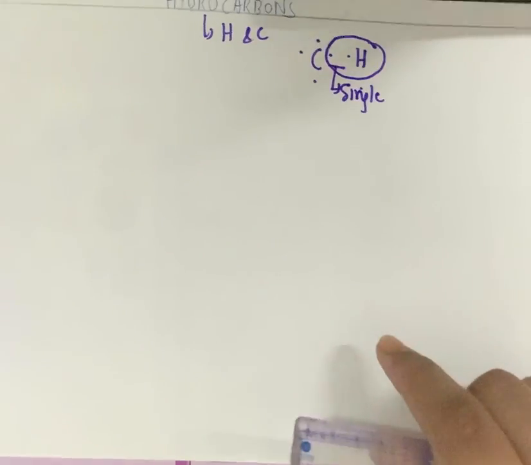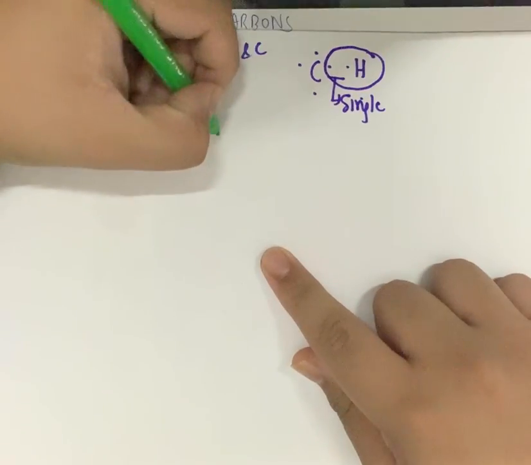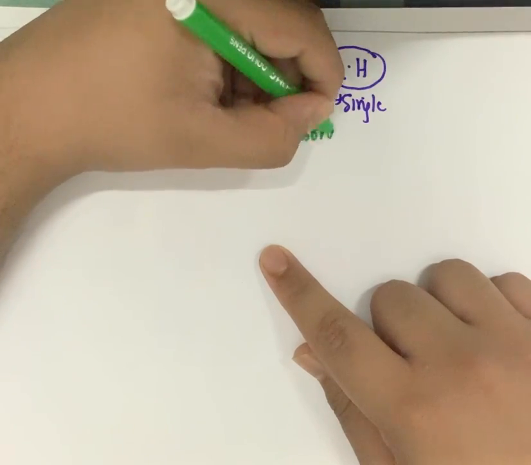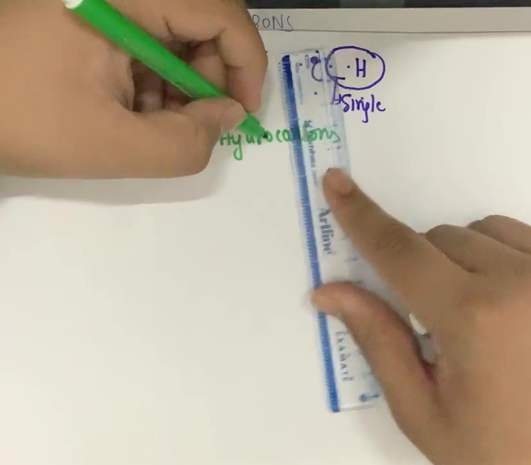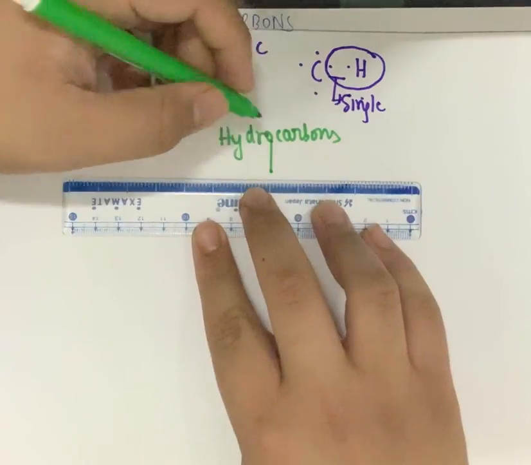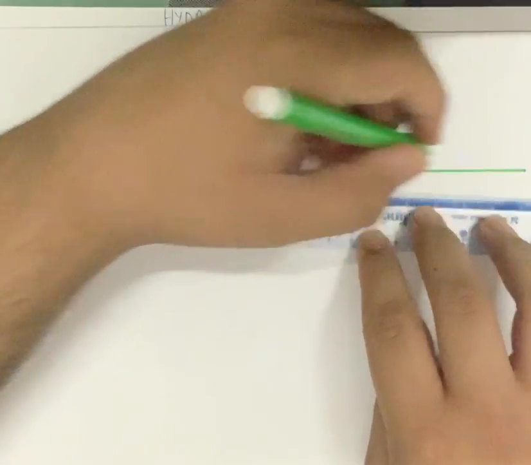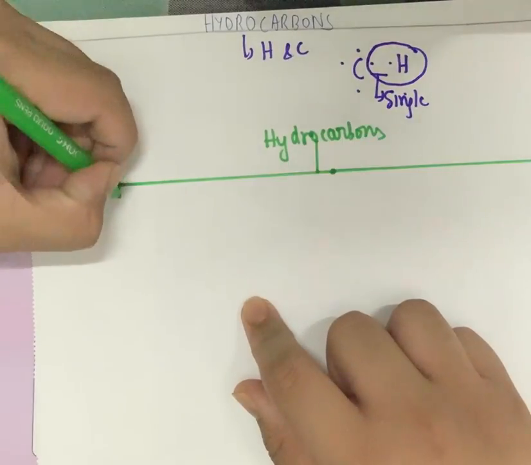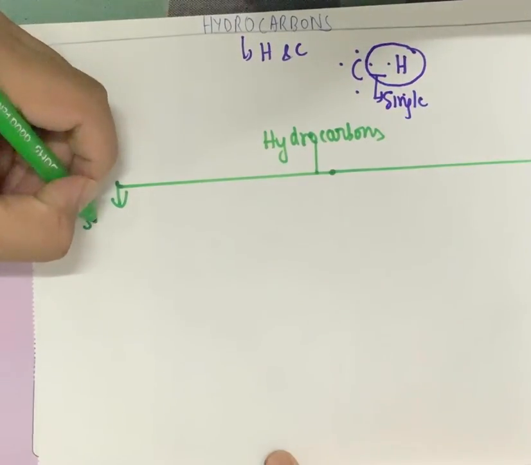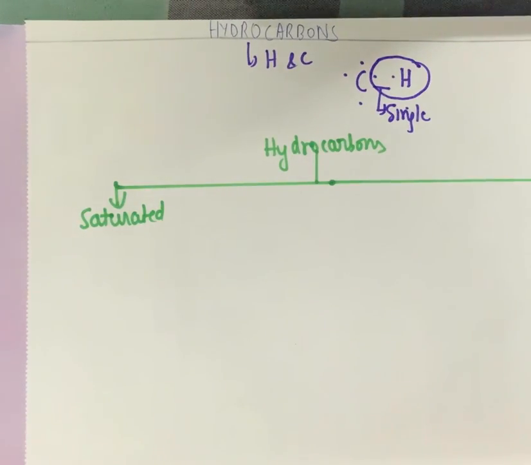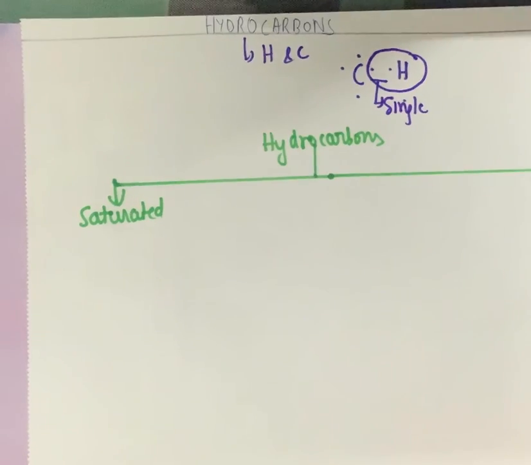Now these hydrocarbons are of two types. The first type is saturated. What is the meaning of saturated?